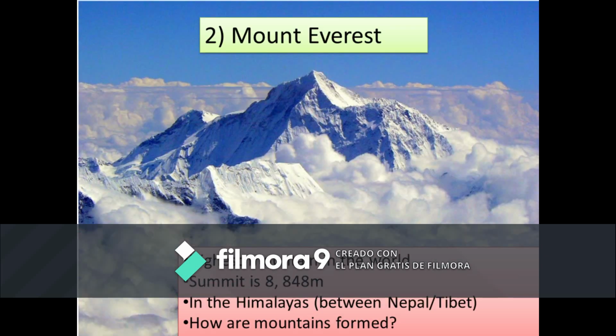Now this one is Mount Everest. As everyone would know, Mount Everest is the highest mountain in the world, and its peak, rather its summit, is 8,848 meters. It's in the Himalayas between Nepal and Tibet.